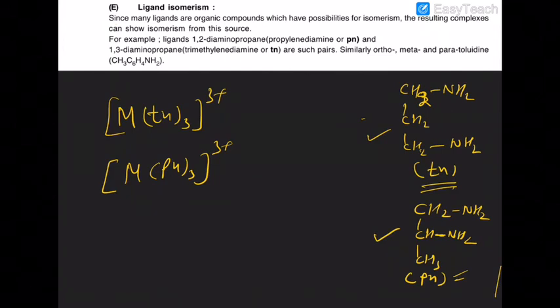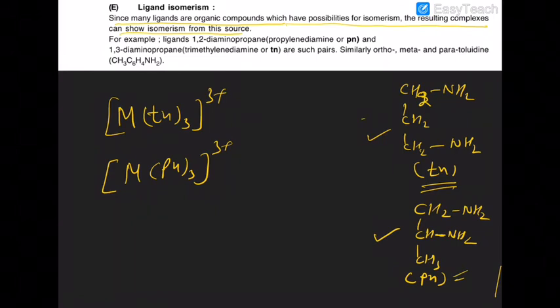Since many ligands are organic compounds which have possibilities for isomerism themselves, ligand isomerism can also be shown, like I told you, PN and TN.